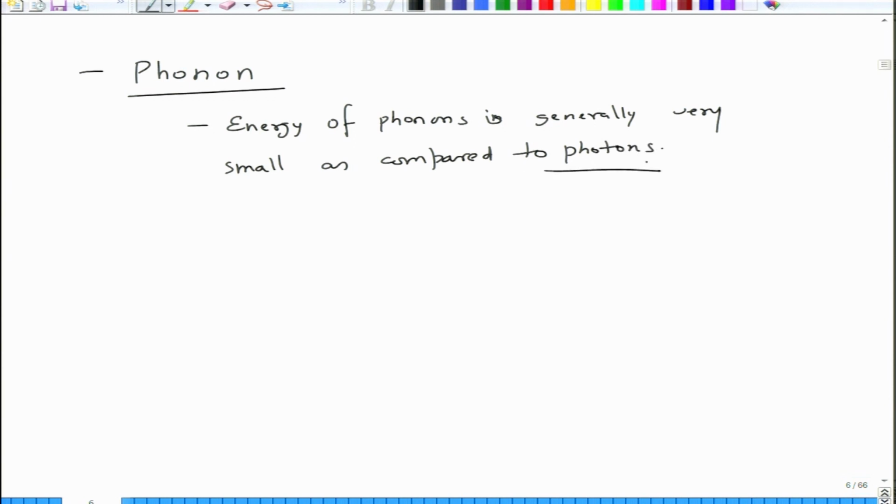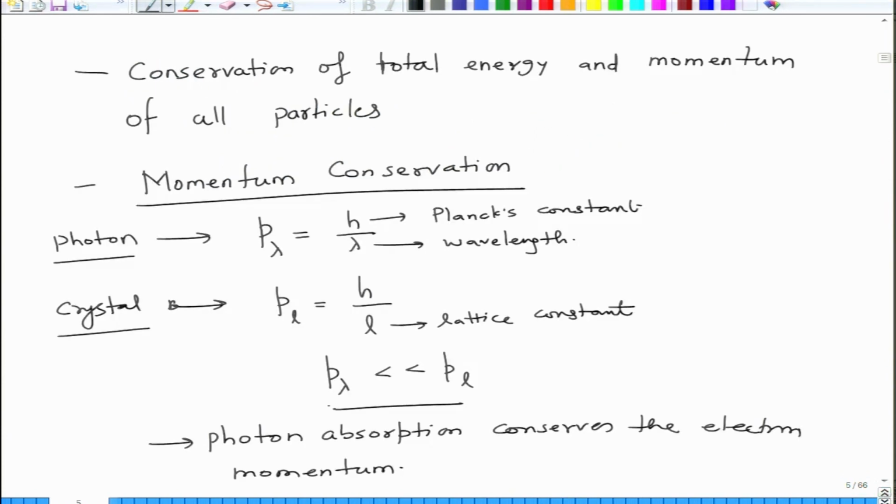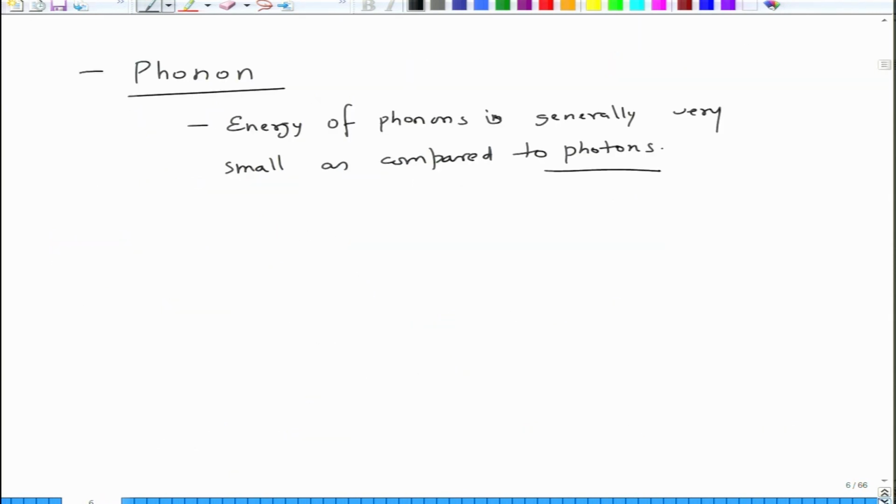Photons have relatively large energy, phonons have lower energy. On the other hand, photons have small momentum, phonons have large momentum. Because the photon momentum is very small, it is relatively conserved here, but phonon momentum is large,